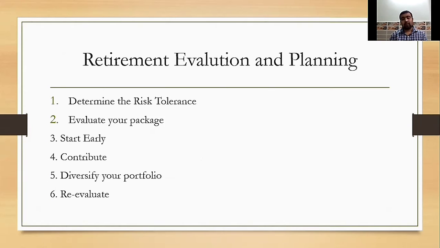After that, our next point, retirement evaluation and planning. Retirement evaluation is a need of ours, and it is very important to understand the factors that affect it. Evaluation and planning ensure a stable retired life. First, determine your risk tolerance. Risk tolerance is a psychological concept that refers to the level of risk that a client is comfortable with. The first step is to determine your risk tolerance.